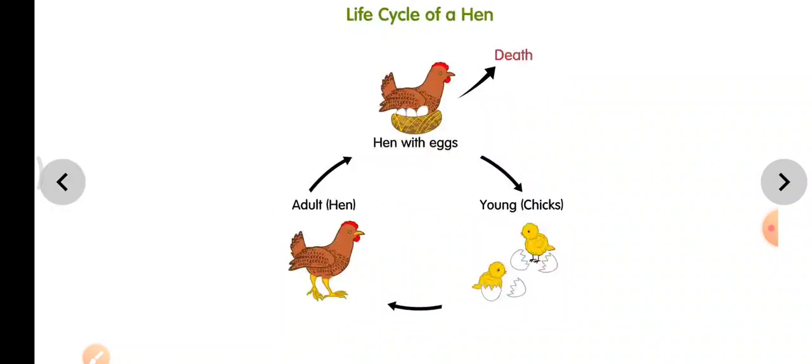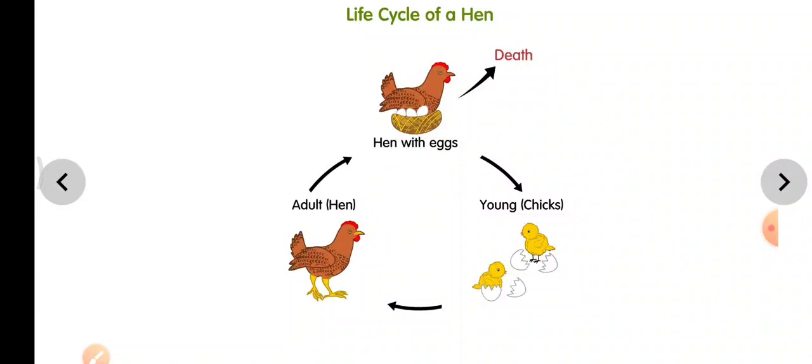Let's move further. Here we have our favorite bird, the life cycle of a hen. On our right side we can see small, very cute yellow chicks. Young chicks are there. They are from the eggs. The eggs broke and out came the little chicks. These young chicks will grow into an adult. If you follow the arrows, it will grow into an adult hen. Then the adult hen will lay eggs.